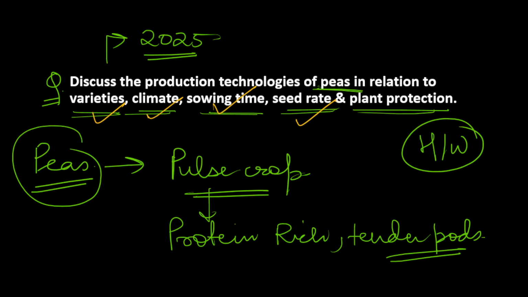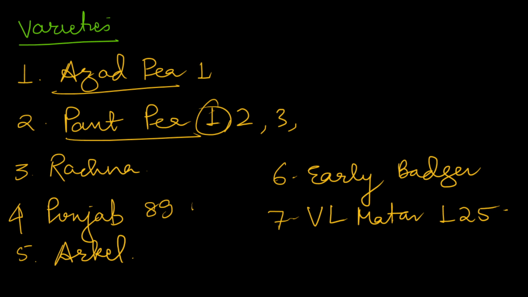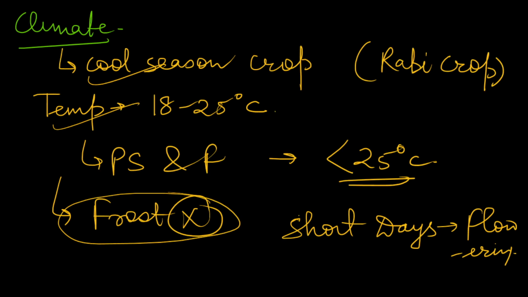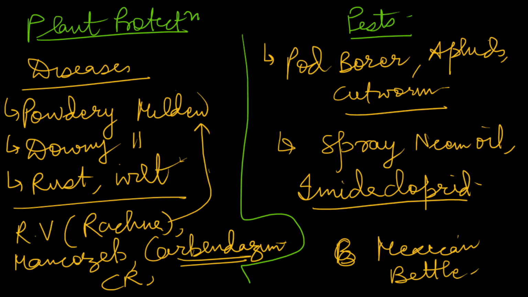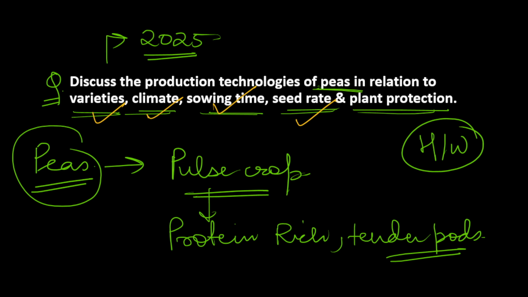I hope you understand all the parts. You understand varieties, climate, sowing time, seed rate, and plant protection, how they can be protected. And in conclusion, you can mention, yes, pea production technology integrates all these things for a better yield, better quality, and sustainability of crop under diverse conditions. So this is how you can conclude the answer.